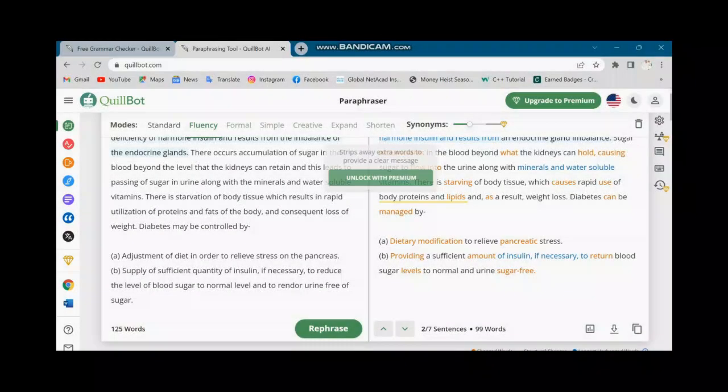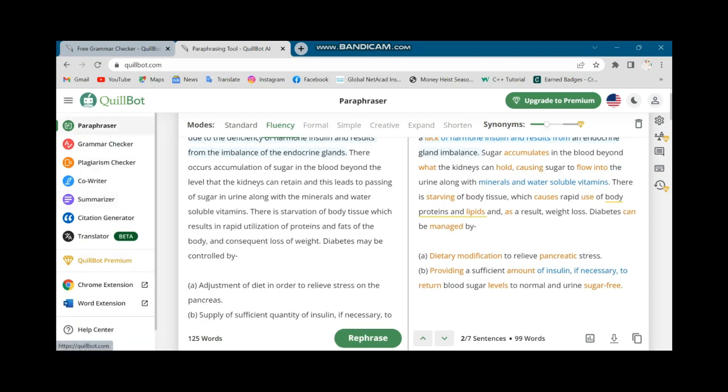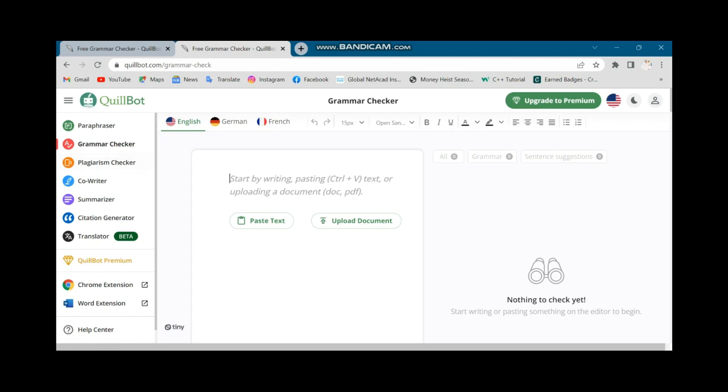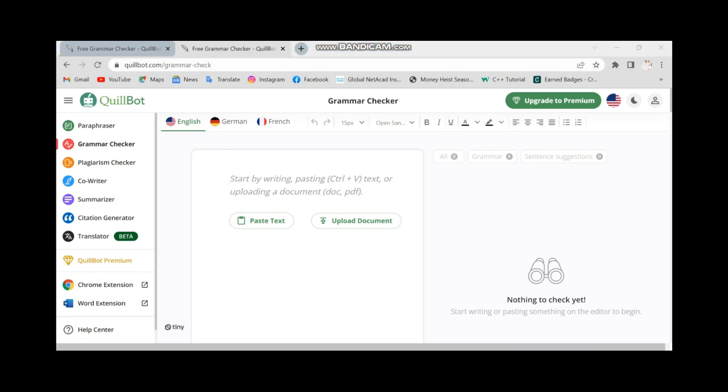Now QuillBot has several other tools in addition to the paraphraser to help users have a smooth and efficient writing experience. One of these tools is the grammar checker. We can check the grammar of our text and correct it, and commas and semicolons will be added automatically in our text. These are some accents used here, and we can also do these kinds of things.